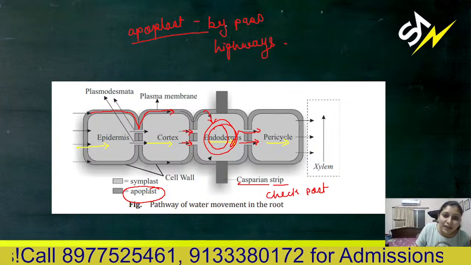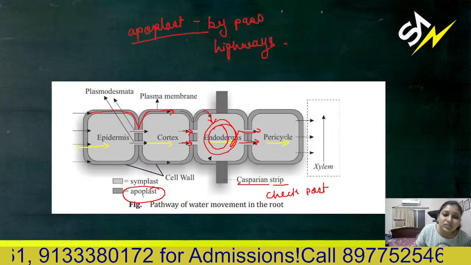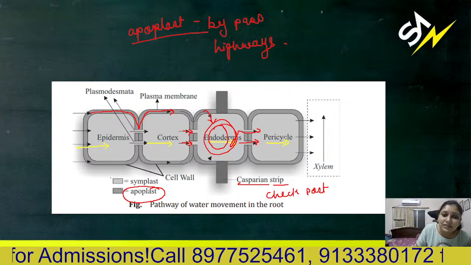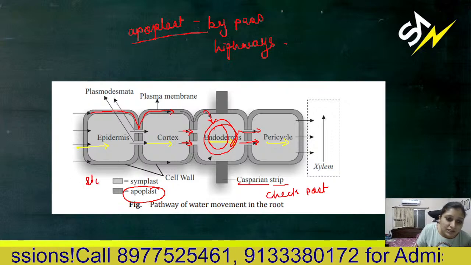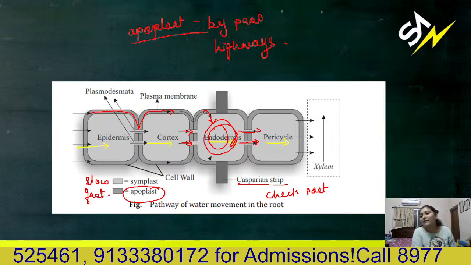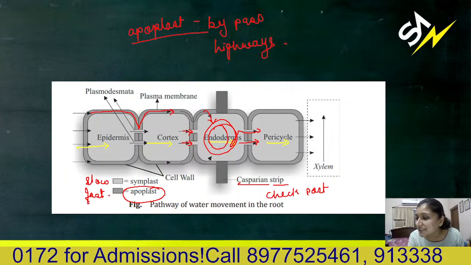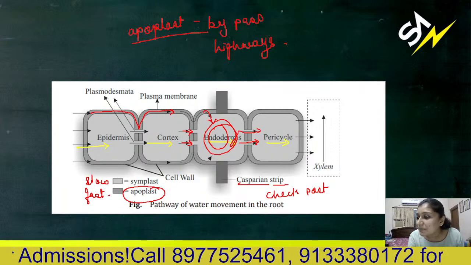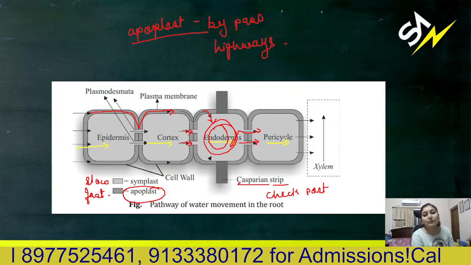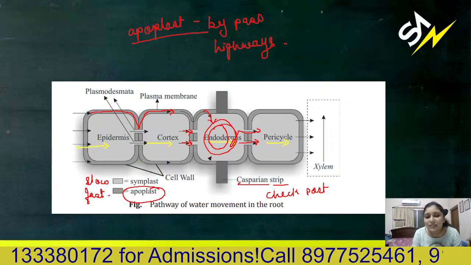So apoplast is the bypass route or highway, and symplast means you are entering the city now, so you need to cross the traffic. Always remember symplast is slower and apoplast is fast. On highways there is no traffic, so your speed also increases. Like that, apoplast is speedy and fast because it's a bypass route. In symplast, you need to bear with the cytoplasmic streaming, all the cellular organelles and so on. So symplast is a slow process.